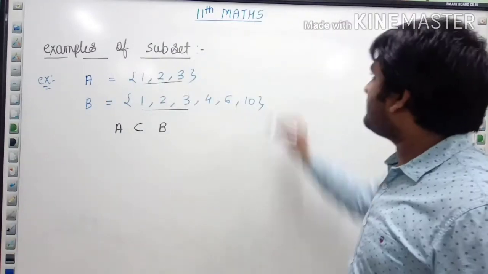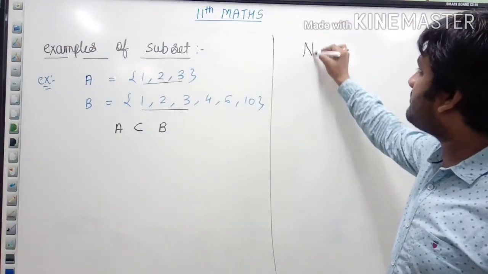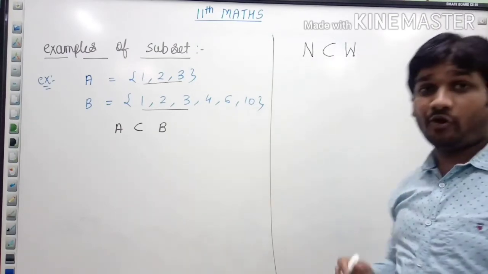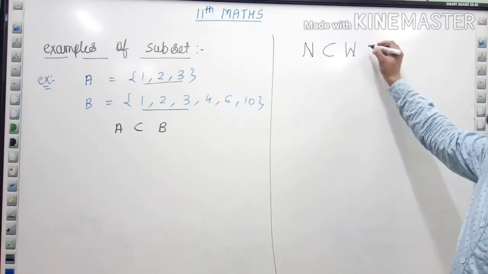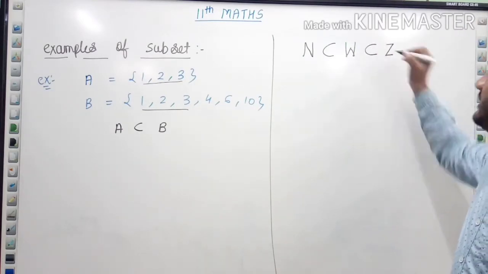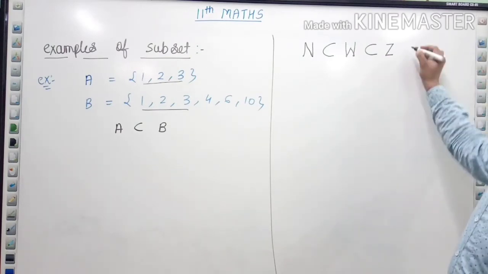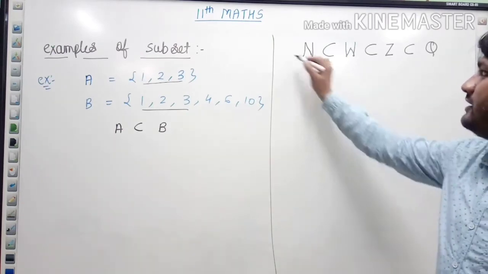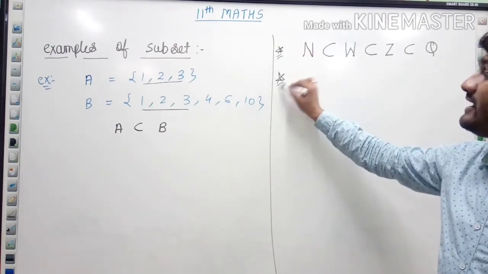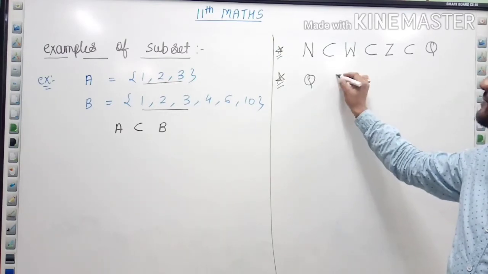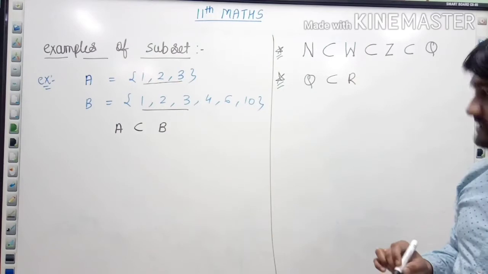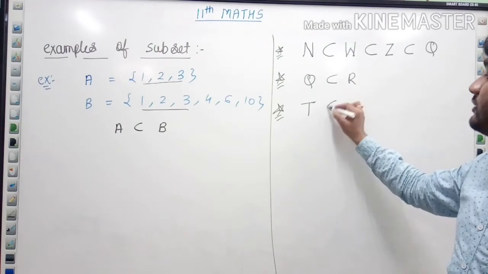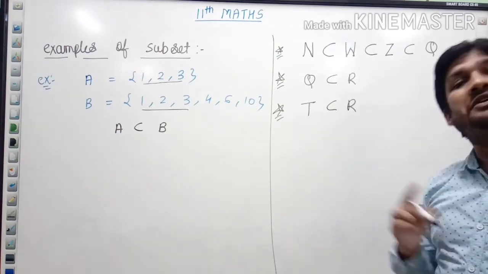Now just talk about some numbers. Can I say natural number is a subset of whole number? Yes, all natural numbers are also whole numbers. And whole number is a subset of integers. Yes, and integer is a subset of rational number. Q denotes what? Rational number. Second, can I write rational number is a subset of real number? Yes, we can write. If I denote T by irrational number, we can also write irrational number is a subset of real number.